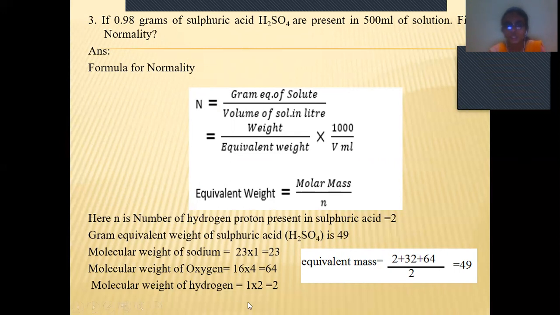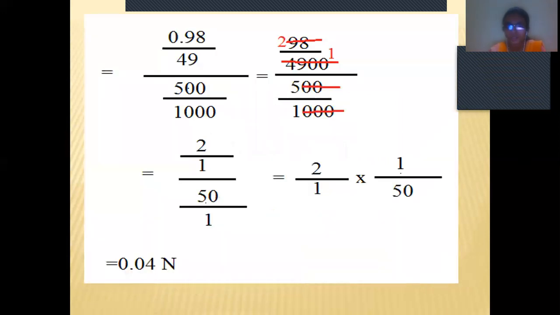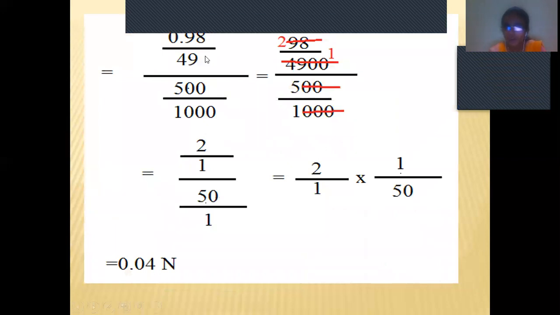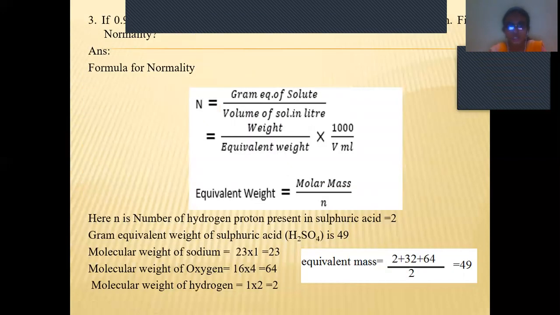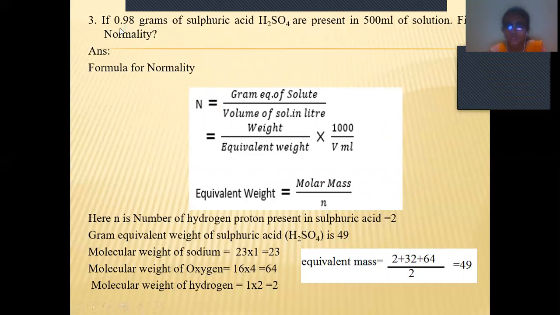So we have to insert these values in this formula, that is weight by equivalent weight into 1000 by volume. See here, 0.98 by 49. In the solution, they gave the gram equivalent weight. How many grams are we going to take? We are going to take 0.98.